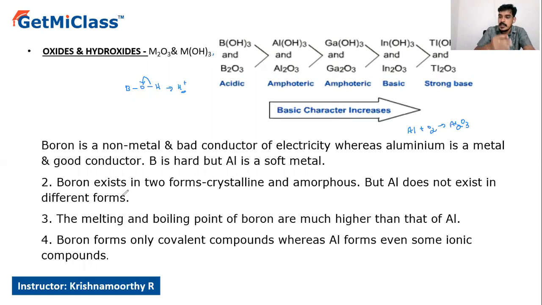The reasons are the non-availability of d orbitals and the small atomic size, and hence its electronegativity is very high. The melting and boiling points of boron are much higher than those of aluminium, again because of small atomic size, and boron forms only covalent compounds, whereas aluminium forms even some ionic compounds.